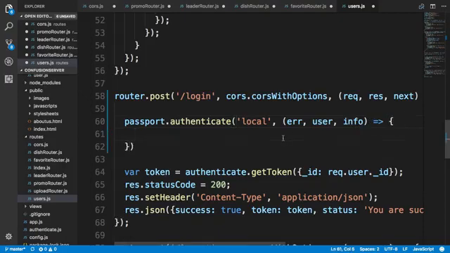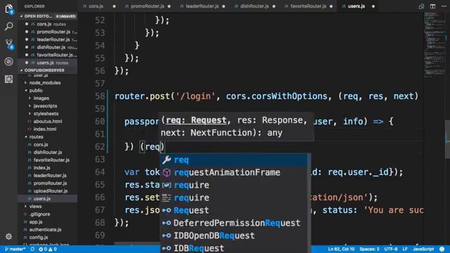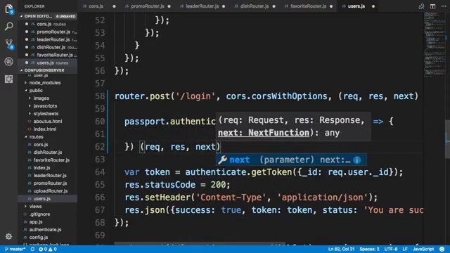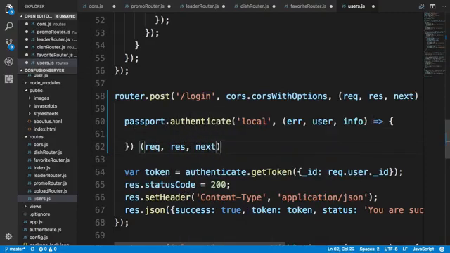And not only that, when we call this passport.authenticate, we also need to pass in req, res, next as the three parameters to it. So this is the structure when you need to call passport.authenticate and expect it to pass you back information like this as a callback method here.